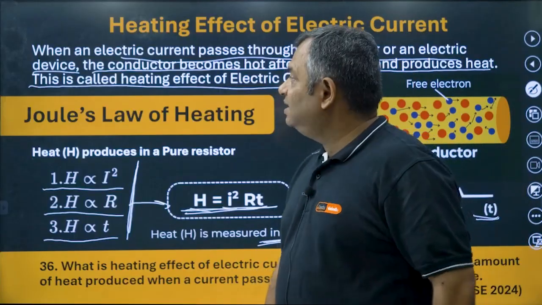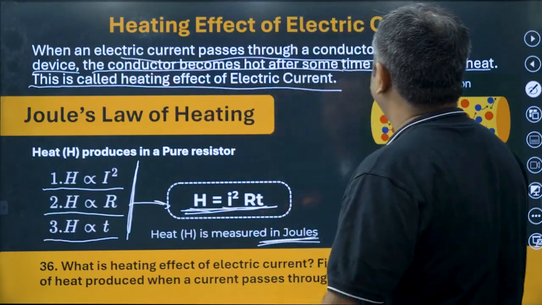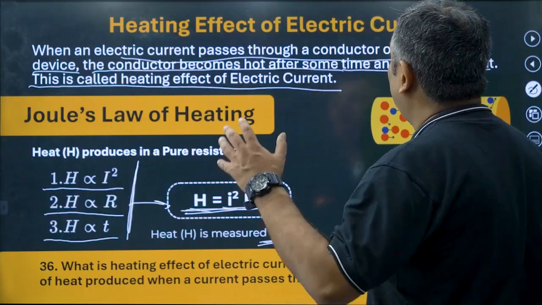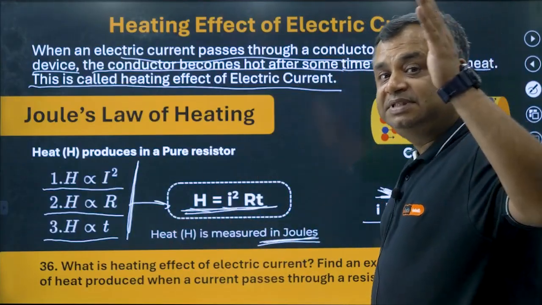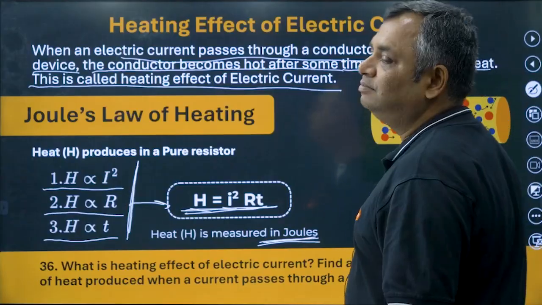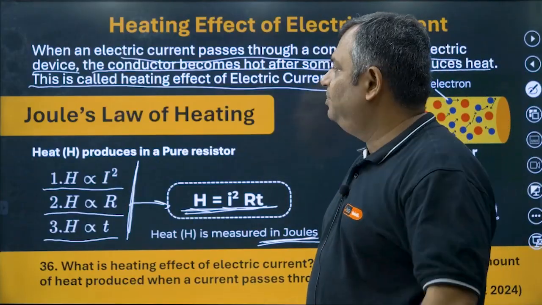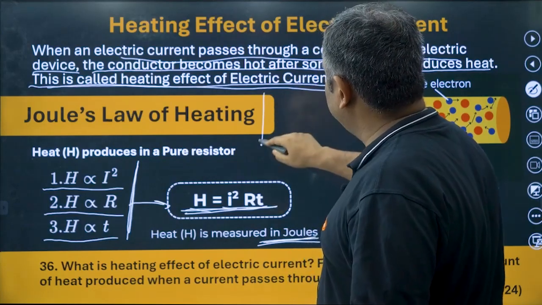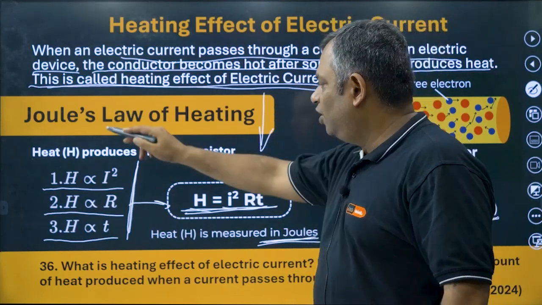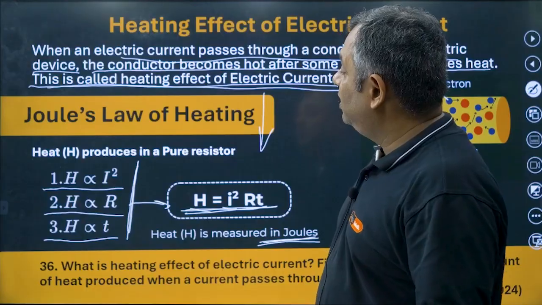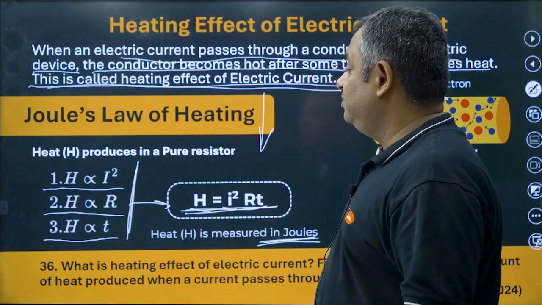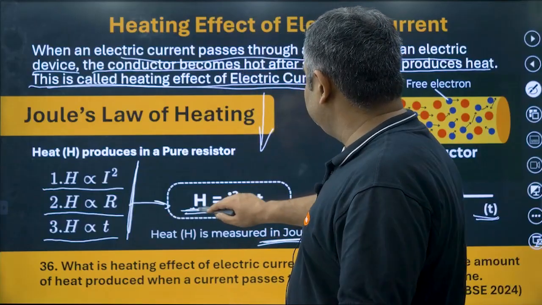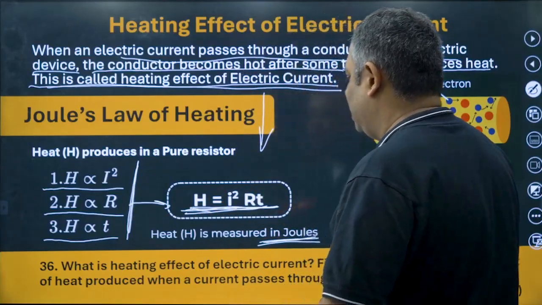So revising this once again, when an electric current passes through a conductor or electric device, the conductor becomes hot after some time and produces heat. After some time is very, very important. This is called heating effect of electric current. It is represented via Joule's law: H is directly proportional to I square, H is directly proportional to R, and H is directly proportional to T. So H is equal to I square RT.